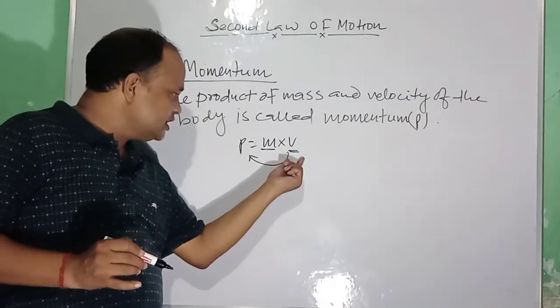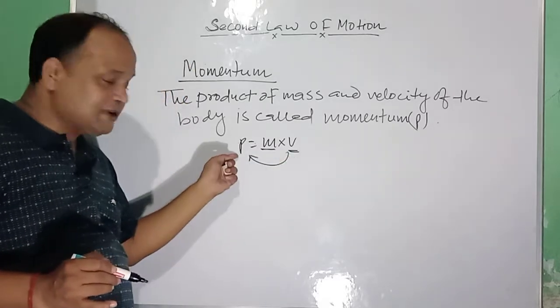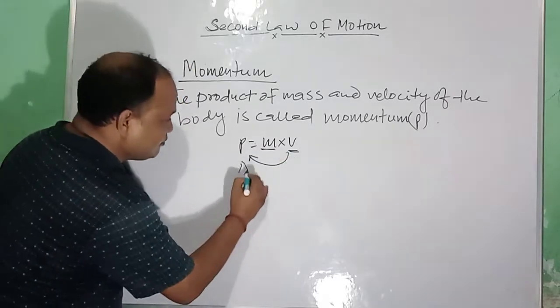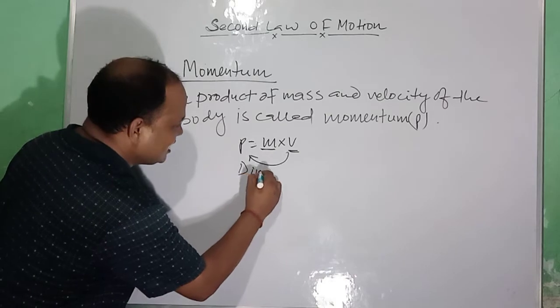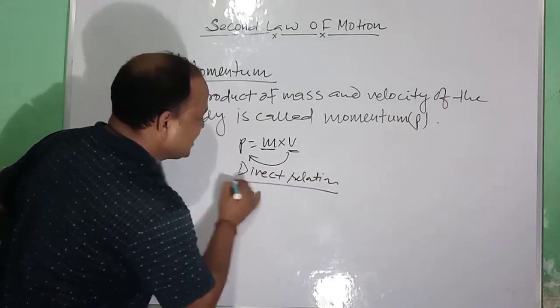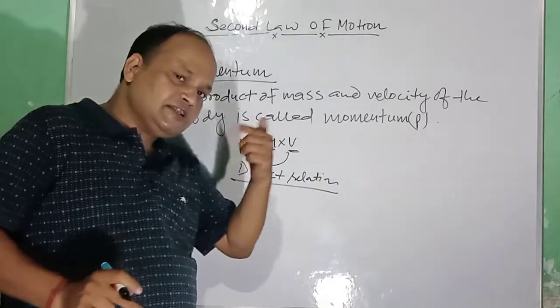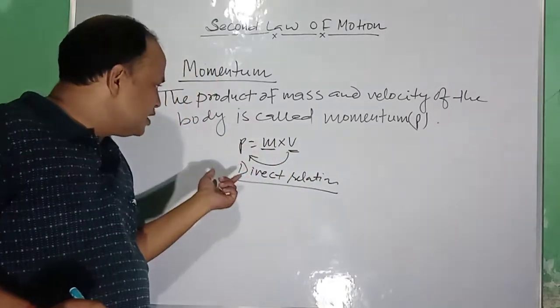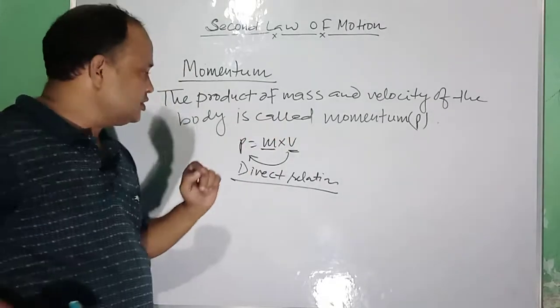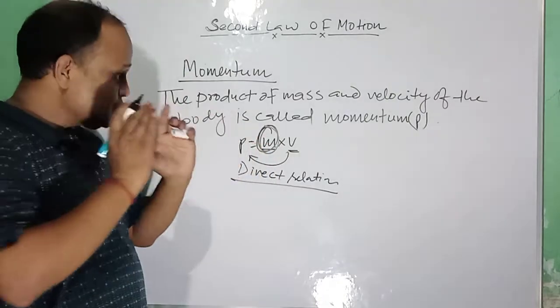If velocity increases, momentum increases. If velocity decreases, momentum decreases, because in momentum and velocity there is a direct relation. So you can say it is in direct proportion with velocity. Change in momentum is directly proportional to the change in velocity, because the mass is the constant factor here.